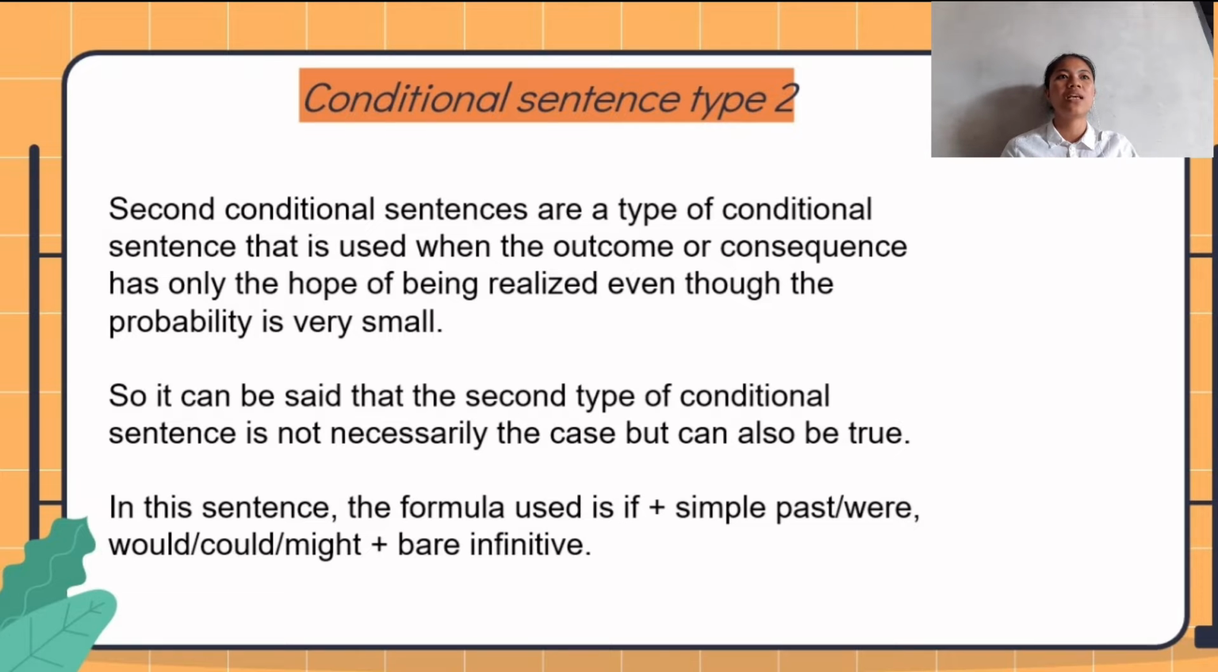Second conditional sentences are a type of conditional sentence that is used when the outcome or consequence has only the hope of being realized, even though the possibility is very small. So it can be said that the second type of conditional sentence is not necessarily the case but can also be true. In this sentence, the formula used is if, simple past or were, would, could, or might, and then the bare infinitive here is verb 1.